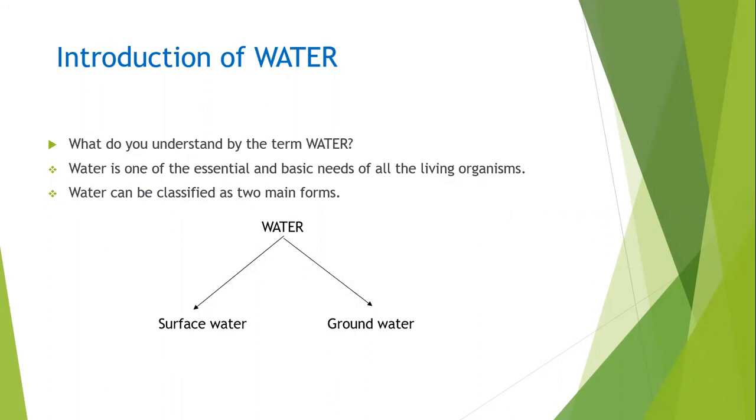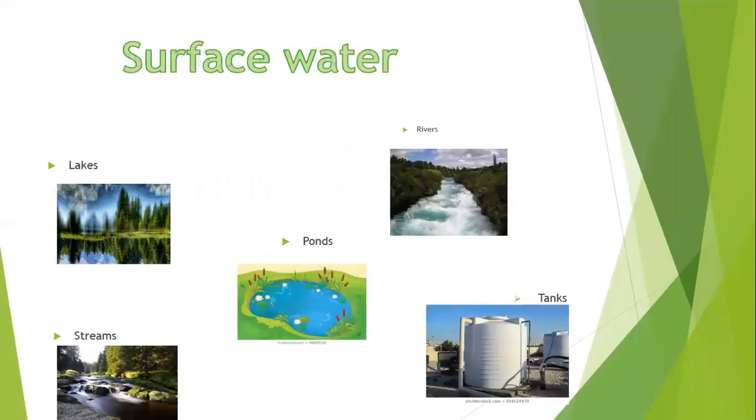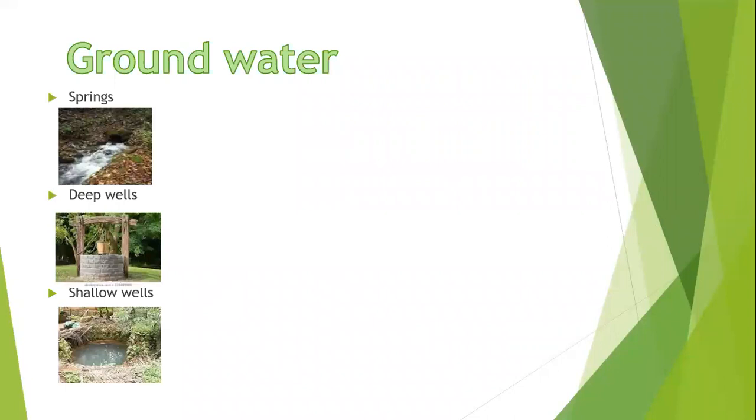Surface water means the water that's stored on the surface, and groundwater means the water we get from the ground. It means by digging the ground, we are getting the water. Now let's see some examples for surface water: lakes, rivers, ponds, streams, and tanks. Examples for groundwater: springs, deep wells, and shallow wells.